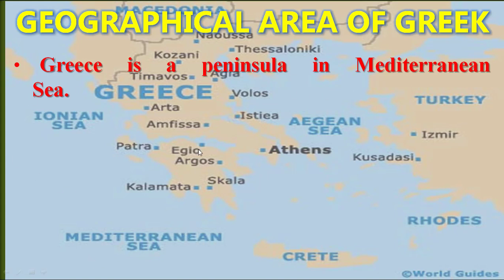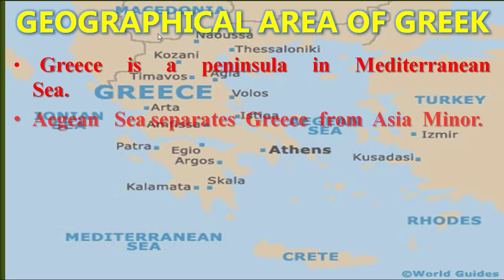Here you can see the location of Greece. Here the Ionian Sea, Mediterranean Sea and Aegean Sea. In that we can see the land of Greece. This part of the area is covered by land. Whereas the Aegean Sea separates Greece from Asia Minor. This part of the area you can see is Asia Minor. So here this is the Aegean Sea. Here is the location of Greece.